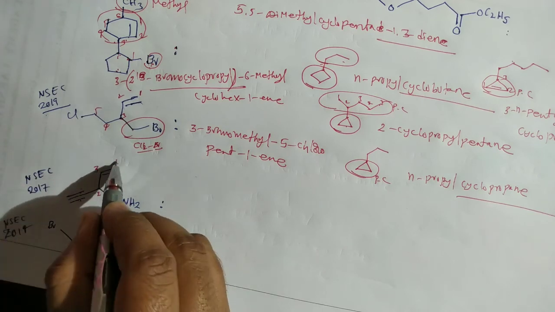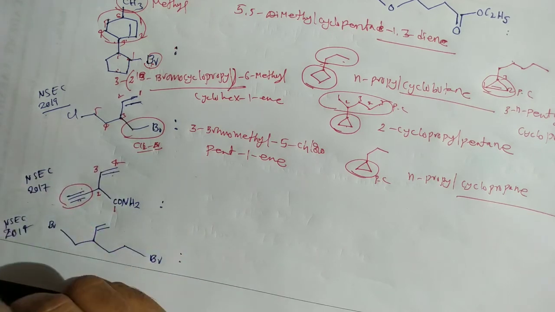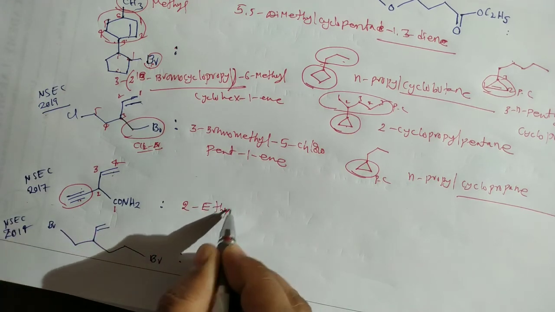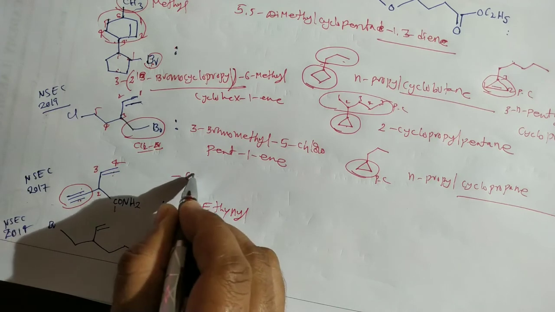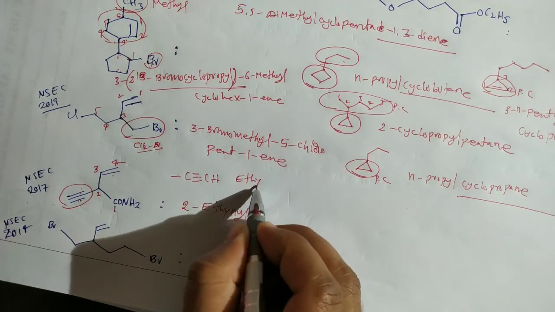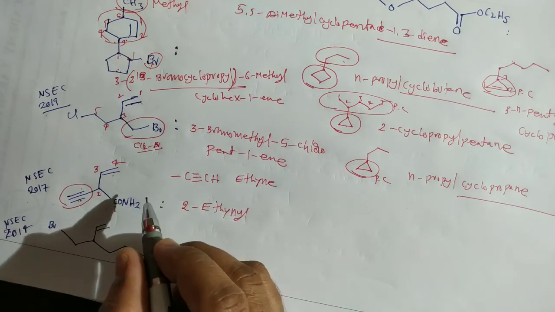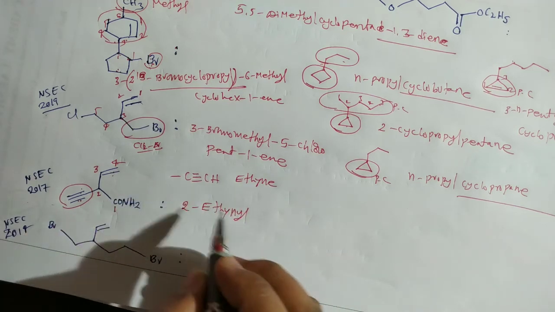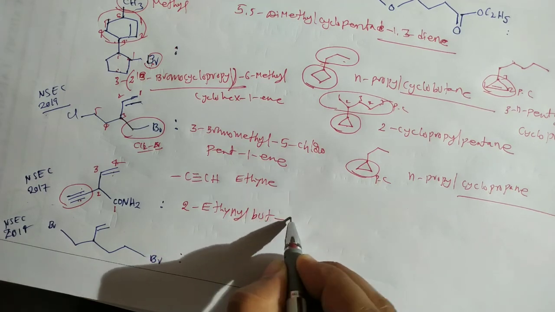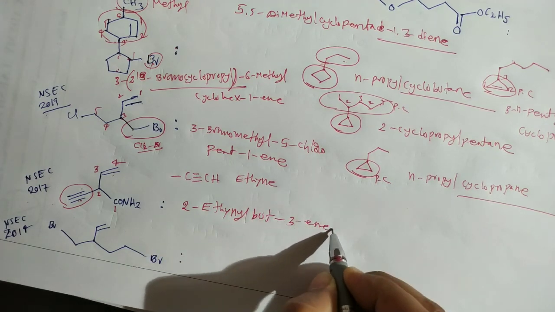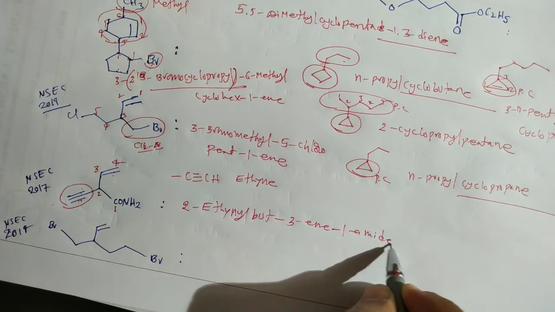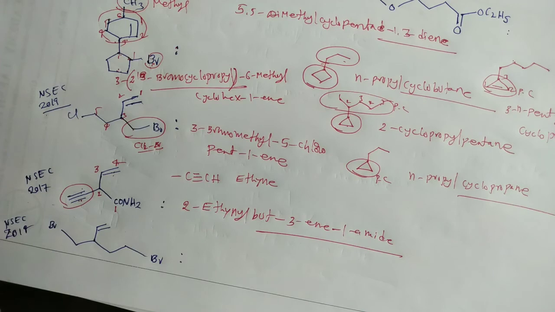So here it is our parent chain. Now the other group is treated as a substituent, named as ethynyl, because the IUPAC name is ethyne. If hydrogen is removed as an alkyl group, it is named ethynyl. With 4 carbons, it is 3-ene and 1-amide. That is the IUPAC name of this compound.